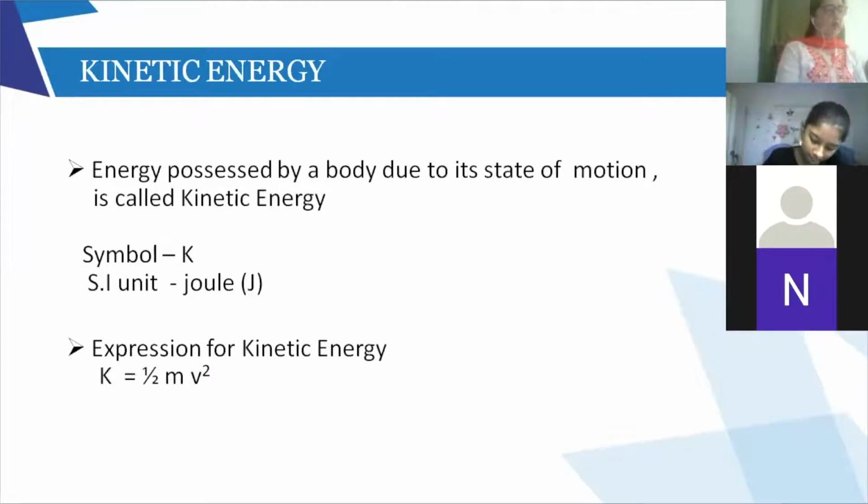Before I go to kinetic energy, everybody see page number 30, gravitational potential energy at a height. Just come to the last paragraph. Very important. When a body of mass m is taken up from a height h1 to a height h2.